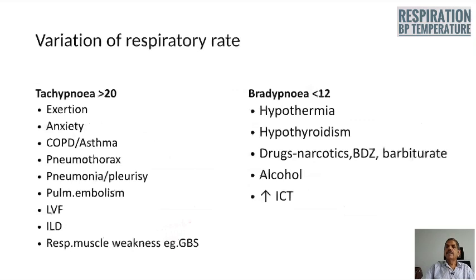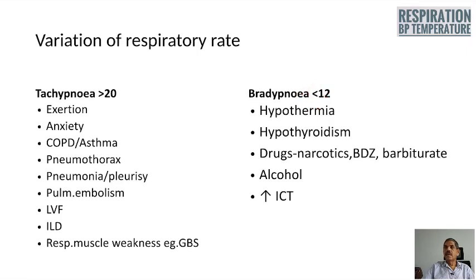Variation of the respiratory rate: in tachypnea, a rate of more than 20 is seen in exertion, anxiety, COPD, asthma, pneumothorax, pneumonia, pleurisy, pulmonary embolism, left ventricular failure, interstitial lung disease and respiratory muscle paralysis, as in the case of Guillain-Barré syndrome.